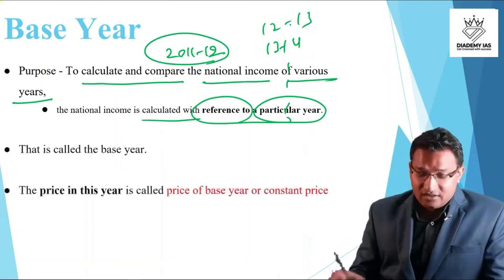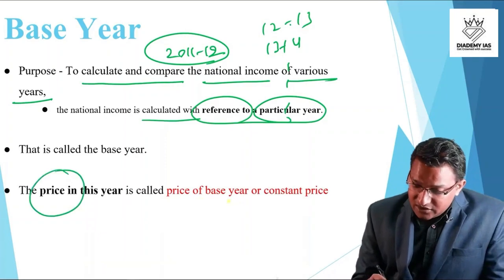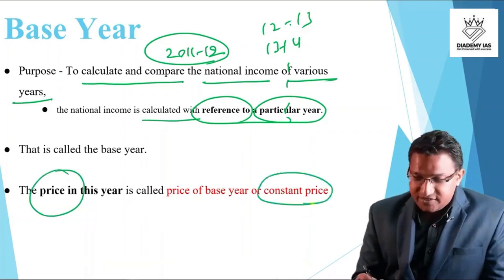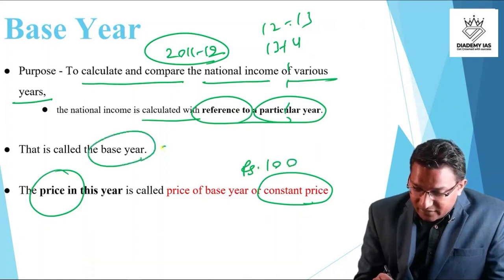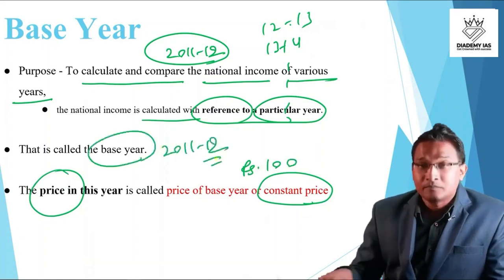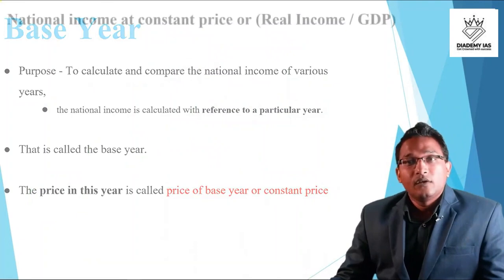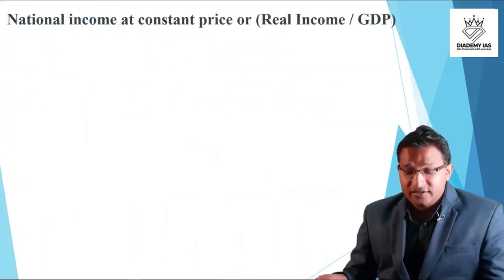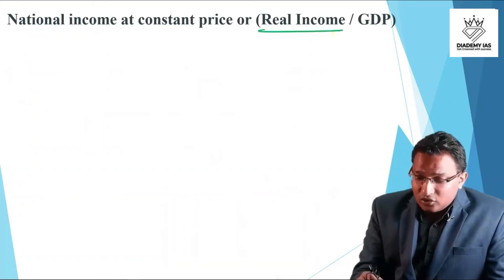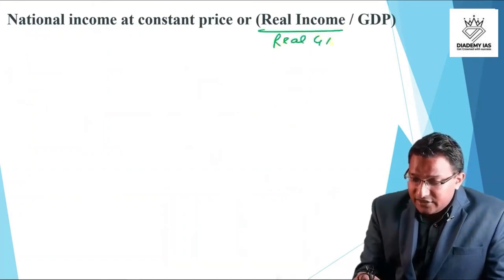The price of the base year is called the constant price. So rupees 100 in our example, and the base year in our example was 11-12. National income at constant price, right? Or this is also called the real income, or the real GDP.